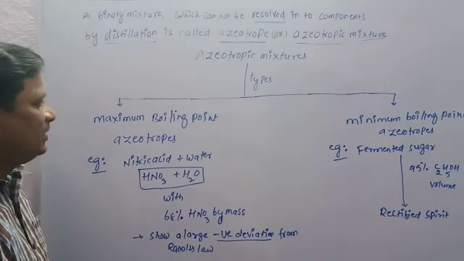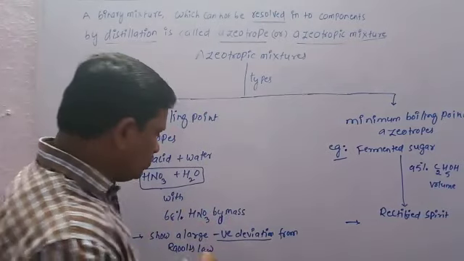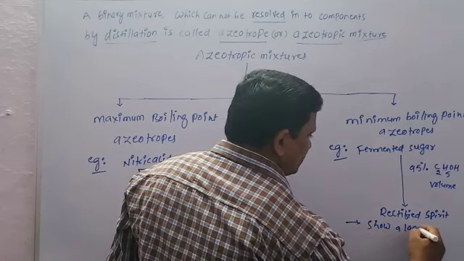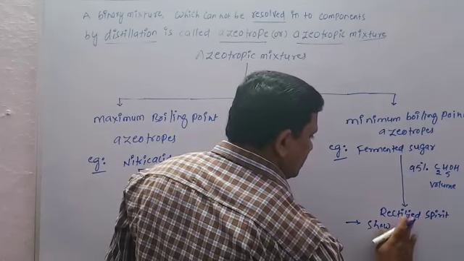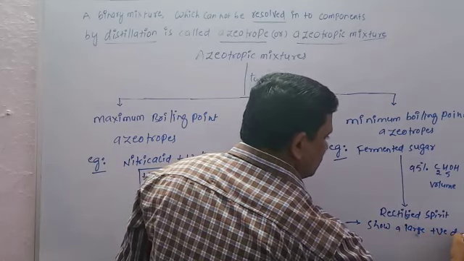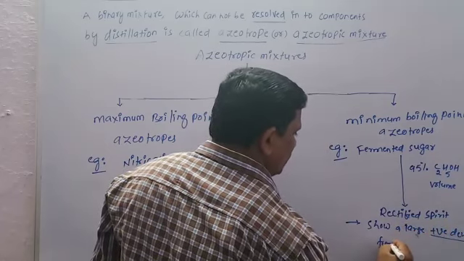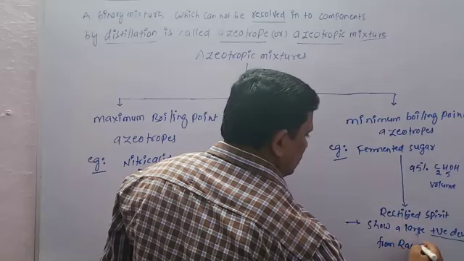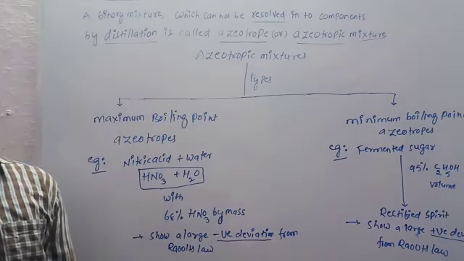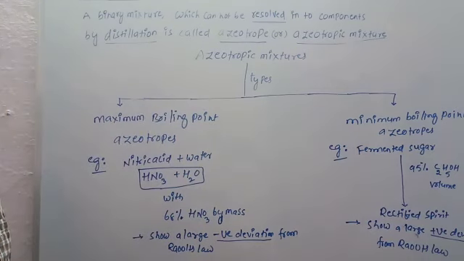Similarly, the solutions which show a large positive deviation from Raoult's law are called minimum boiling point azeotropes. So this is the phenomenon about azeotropic mixtures.